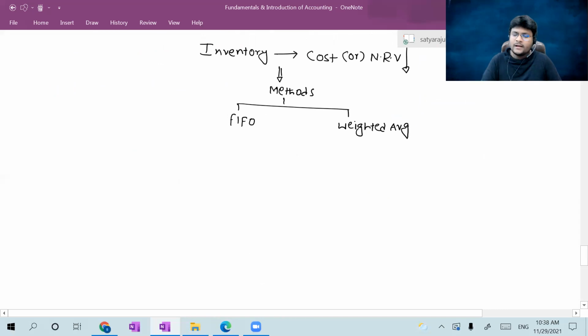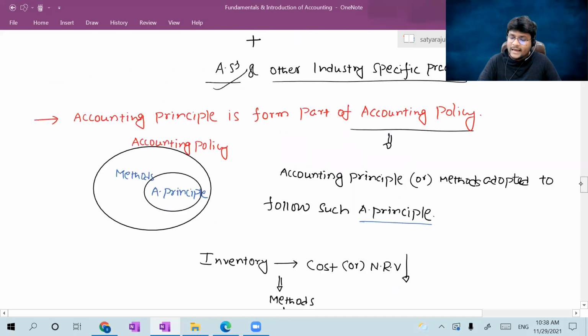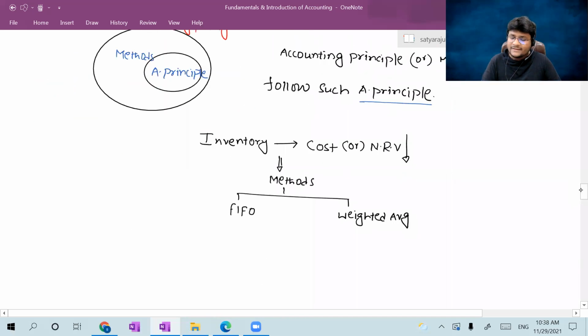So the methods adopted here you can treat as also forming part of the policy, but these methods are not treated as a principle. That means I can simply say these methods are pure accounting policies. So the inventory should be recorded at cost or NRV, whichever is lower, is an accounting principle.